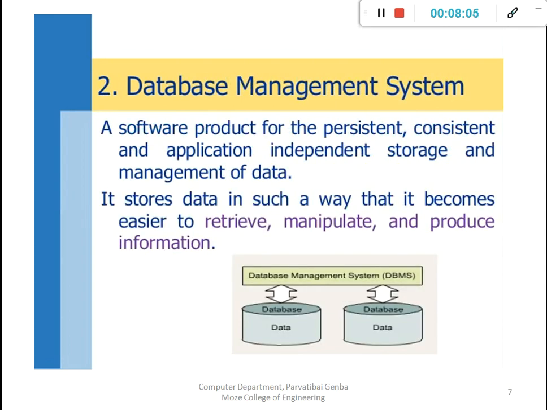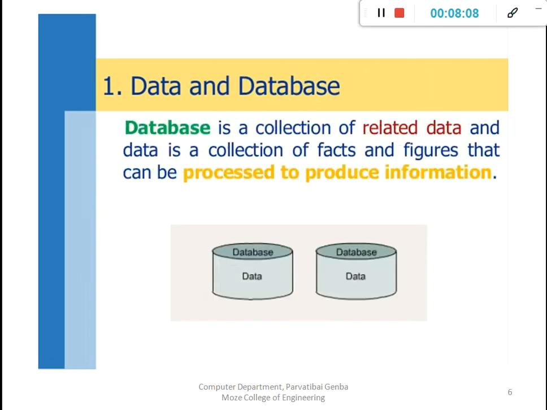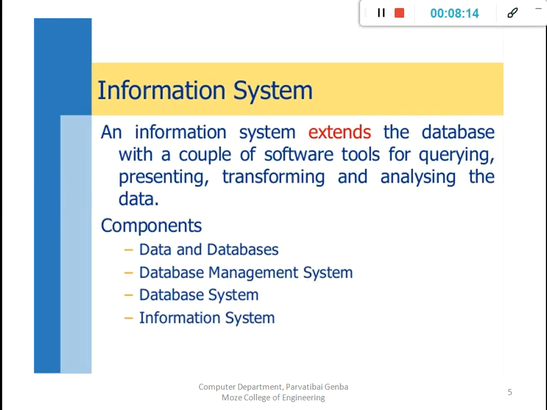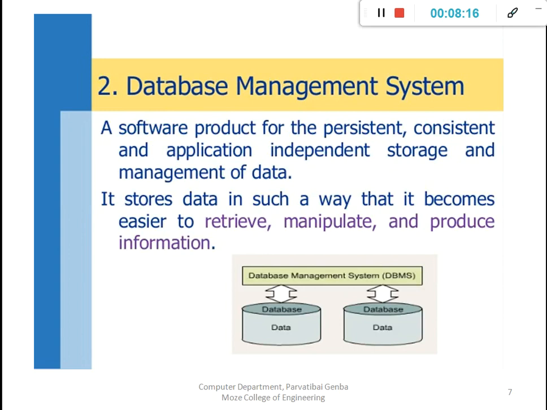Then database management system, in a diagram it's simply the database contains the data. Okay, that is one component of an information system. Then next, database management system, that is a simple system which communicates with the database and retrieves the data from the database. A software database management system means what? A software produced for the persistent, consistent and application independent storage and the management of data.